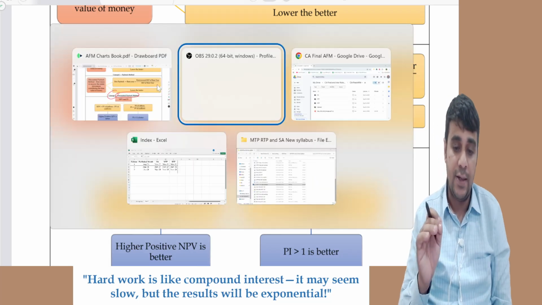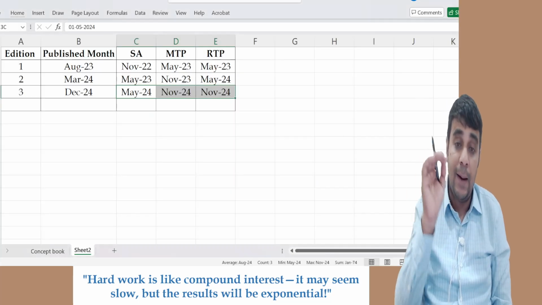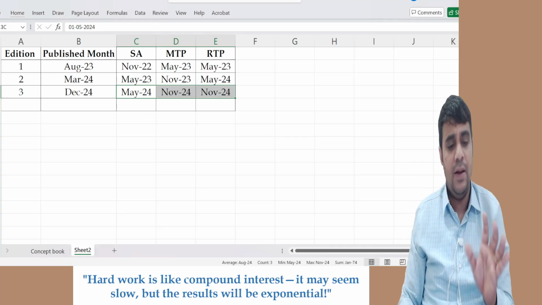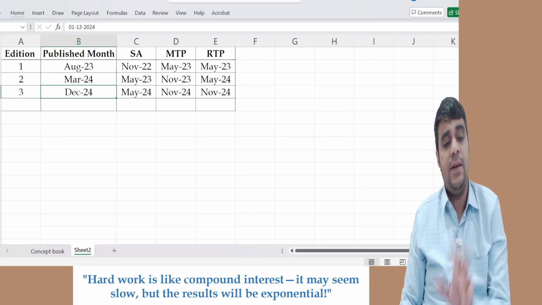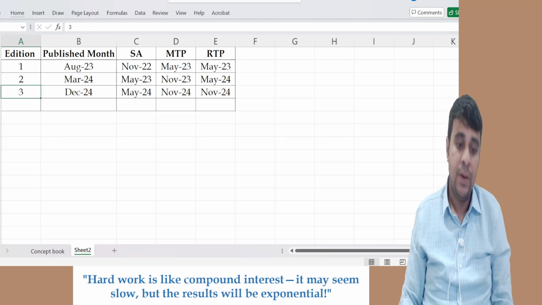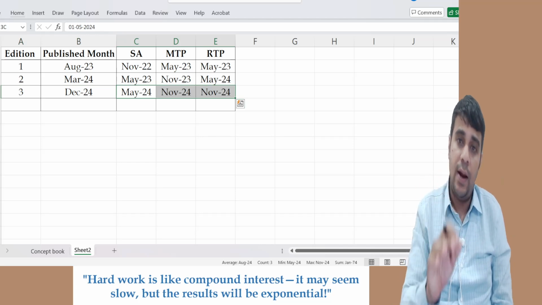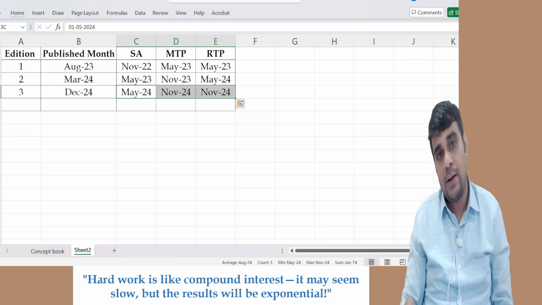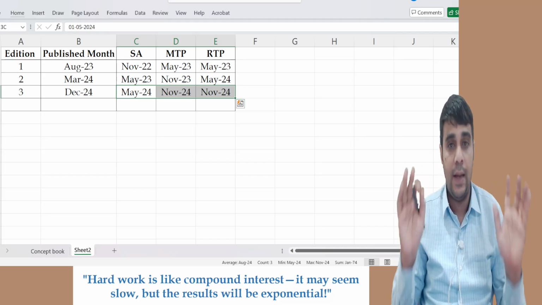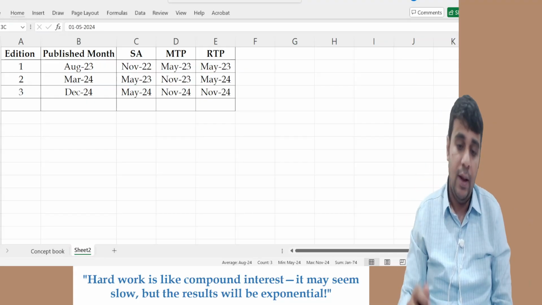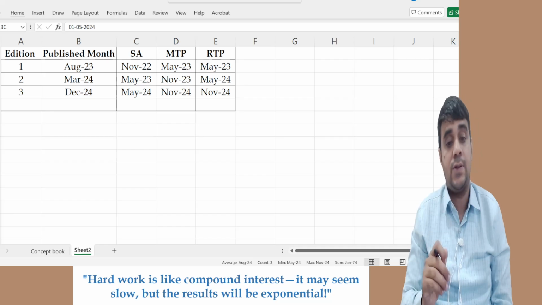So first update is how do you complete your preparation, because a lot of doubts. Very simple. Look at what has been covered in your edition and cover the extra suggested answer, extra MTP, extra RTP, nothing beyond that. Let's be very, very clear. I don't want you to see anything beyond it. Now, how do I find those extra materials?